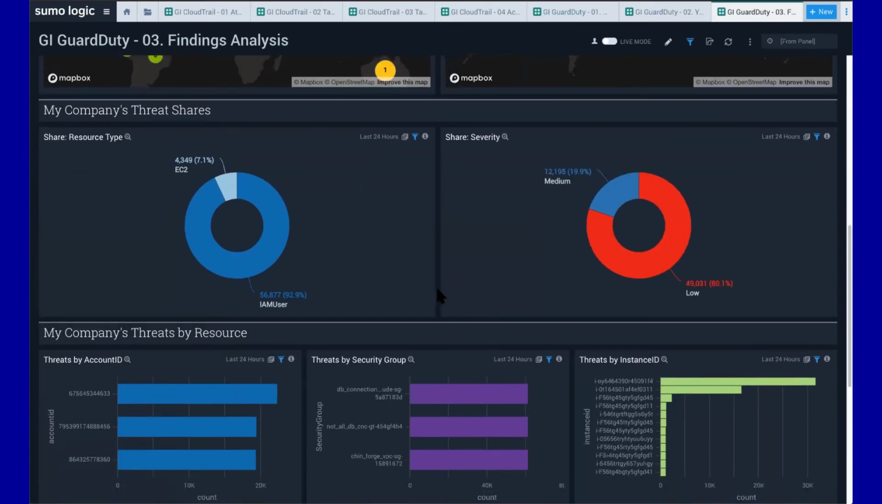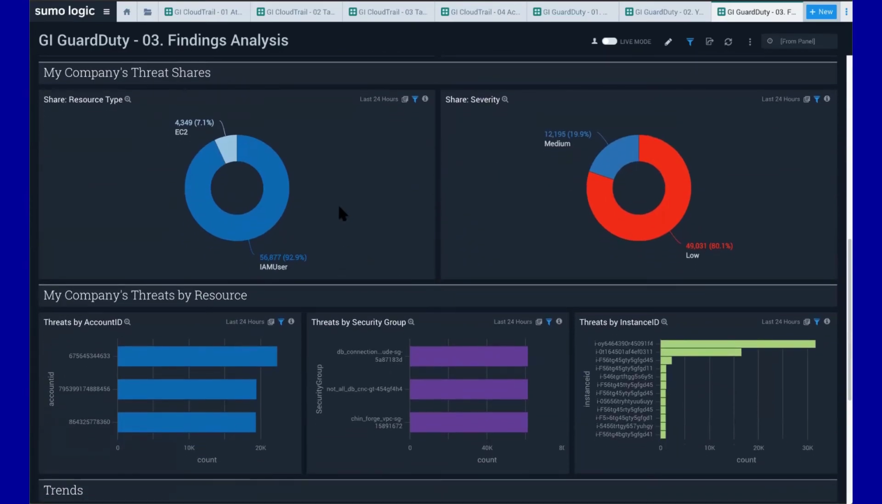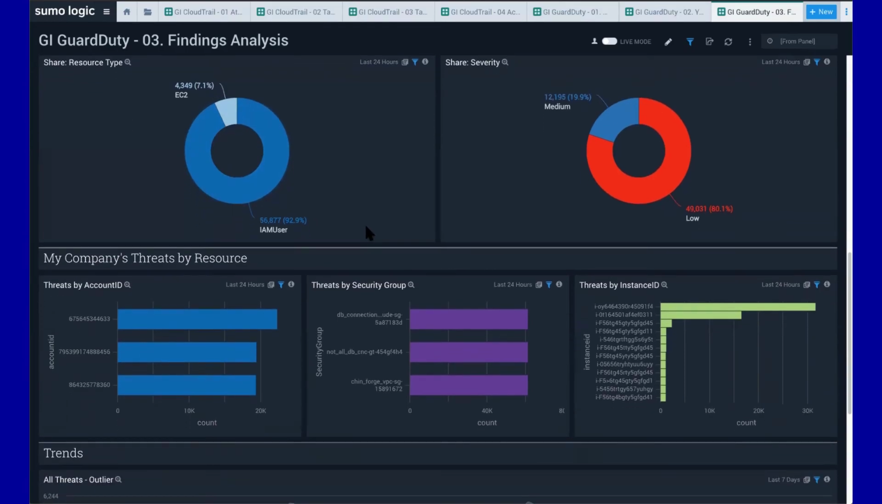Down the bottom on this page, you're seeing a couple of other different ways to slice and dice the data. If you remember, the global baseline had EC2, IAM user, and S3 threats. Well, I don't have any S3 threats, but I am seeing the reverse, much more IAM user threats than EC2 threats. So again, maybe that's something I want to address in more detail.